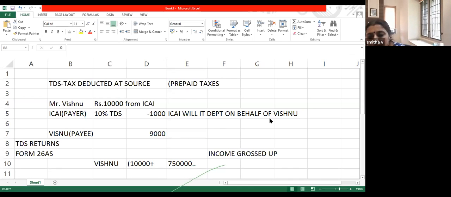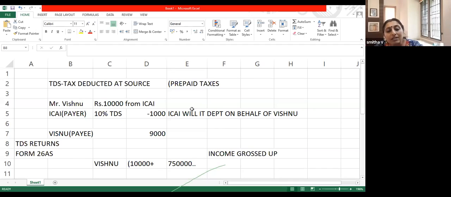Ashik, refund in case of 194E for non-residents: non-residents can also come and file a return of income, and they can claim a refund. Why does ICAI collect TDS from Vishnu? That is compulsory.